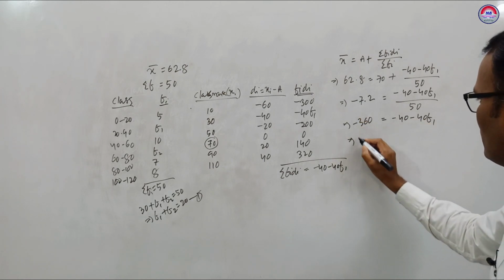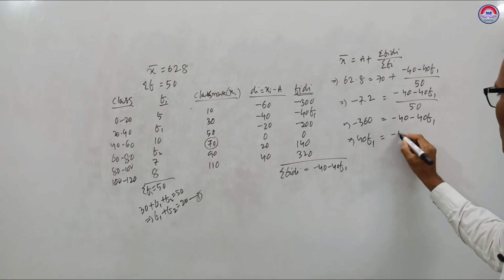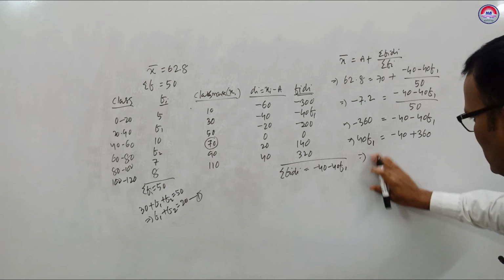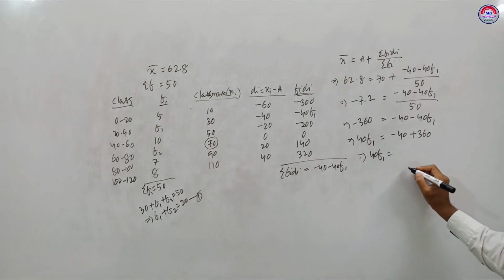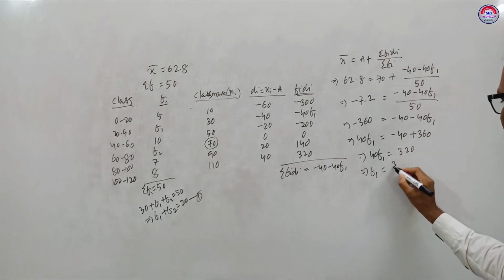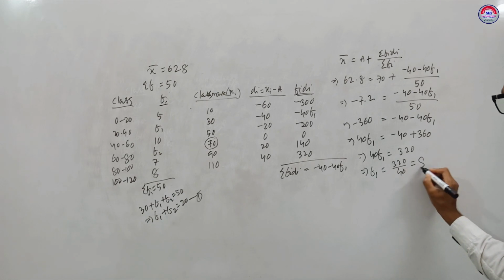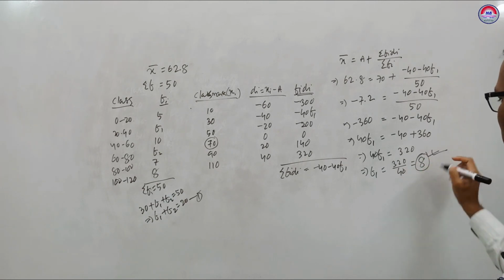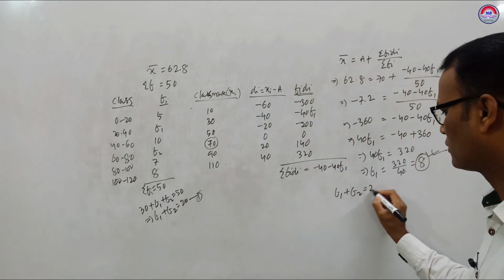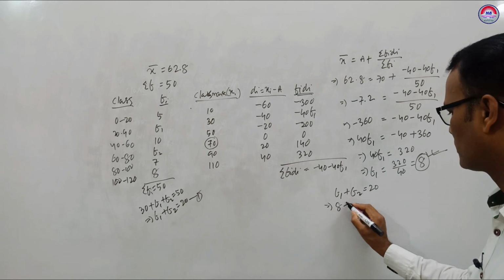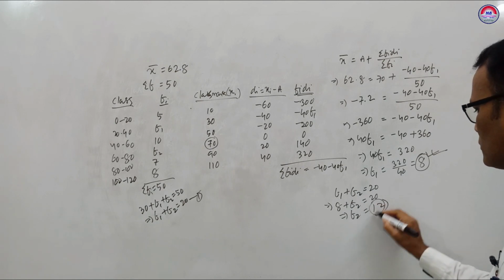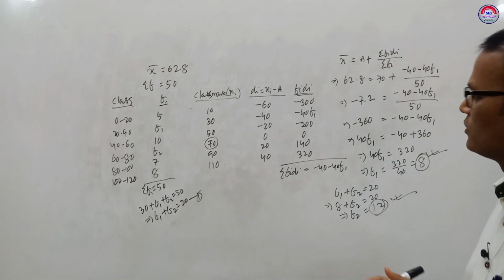That implies 40 F1 equal to minus 40 plus 360. That implies 40 F1 is equal to 320. That implies F1 equal to 320 upon 40. So it is 8. Okay. F1 is 8. F1 plus F2 is equal to 20. That implies 8 plus F2 equal to 20. That implies F2 equal to 12. So F1 is 8 and F2 equal to 12.